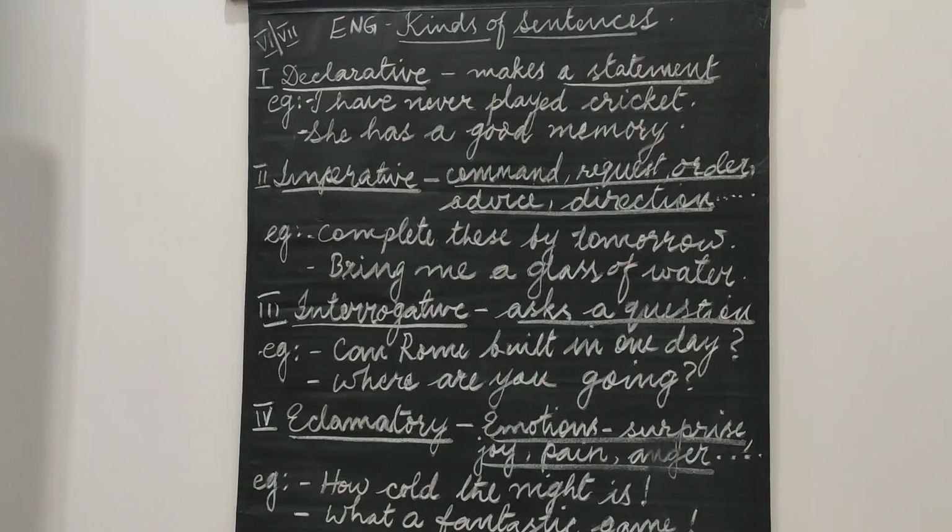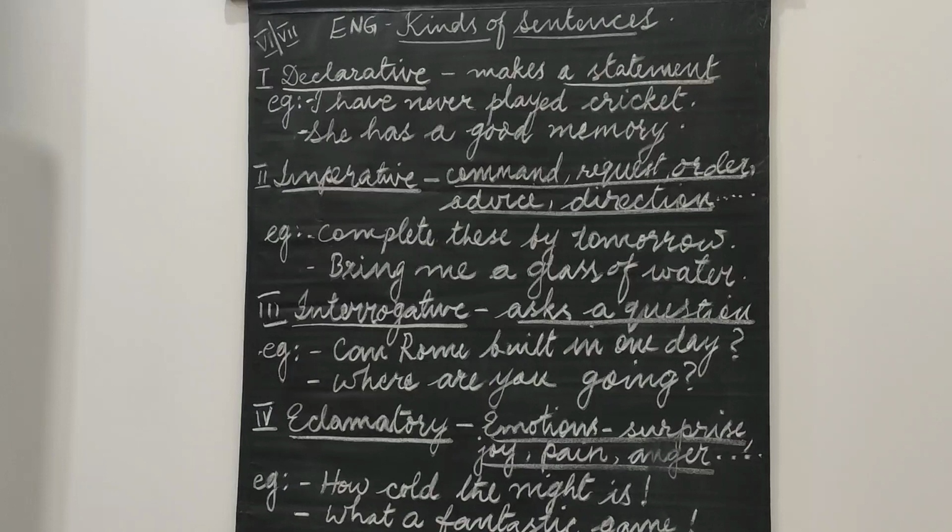Positive, you can also call affirmative. How is the first one made negative? By using never. Not can also be used, but in this sentence we cannot use not, only never is used. But the sentence is negative. The second sentence has no not and no never, so it is affirmative or assertive.